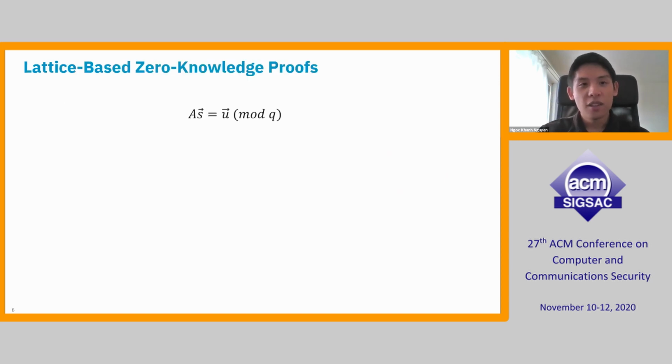Okay, so now we turn to lattice-based zero-knowledge proofs. The statement here is a pretty common one. We are given the public matrix A and the vector U, and we want to prove knowledge of a vector S, which has small coefficients, for example 0, 1, or ternary, such that AS is equal to U.